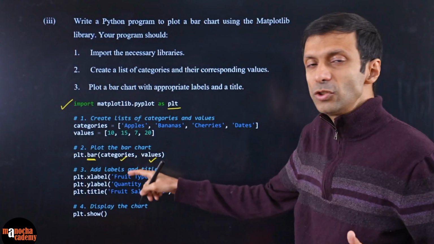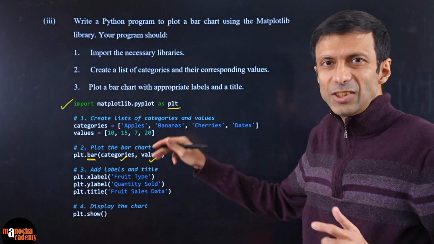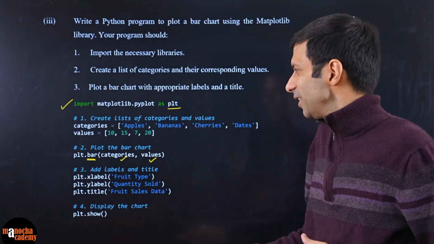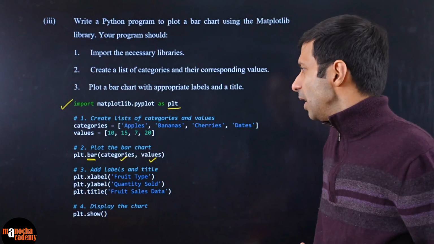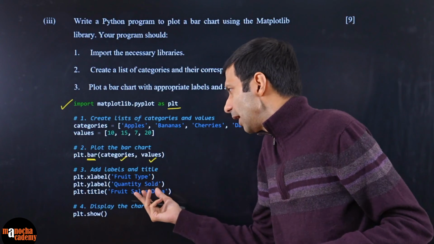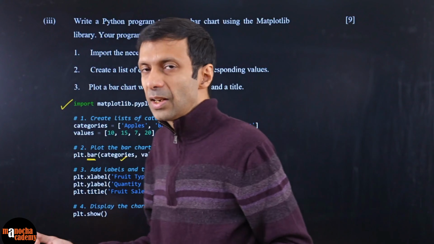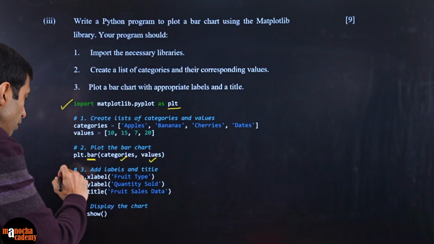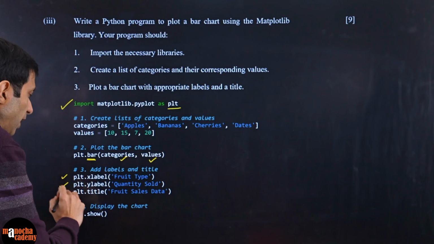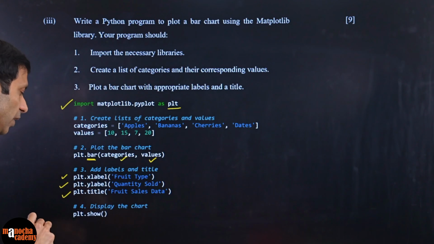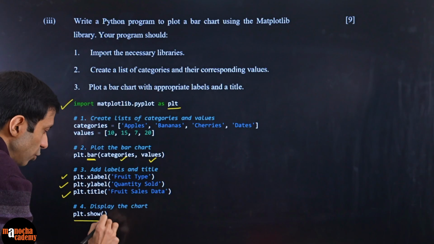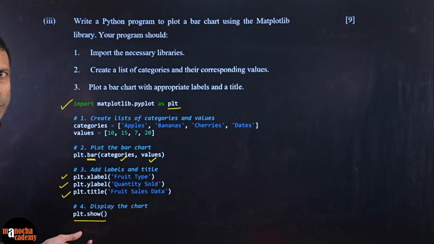And see, nice comments also. It will be good to give some simple nice comments so the examiner looks at it and enjoys reading your code. Now for the plotting, you have to add the appropriate titles. Here you can give xlabel and ylabel, so this is on the X axis, this is on the Y axis, and you can give a good title over there. And then finally to display it, you just do plt.show.